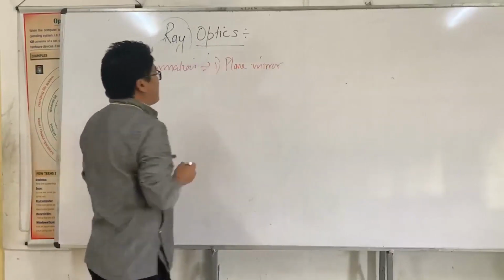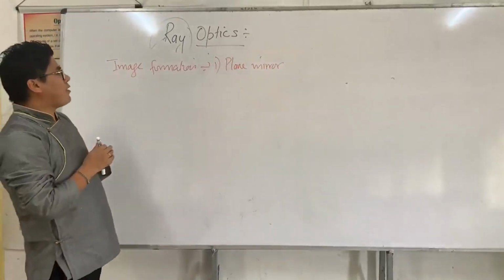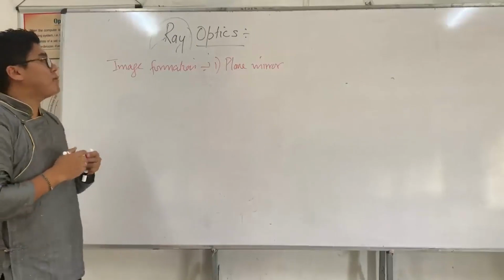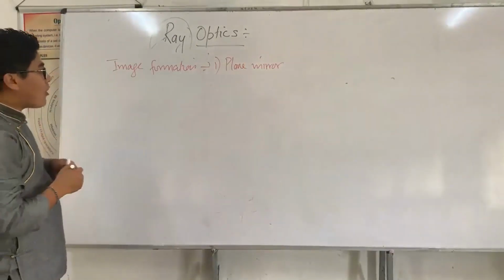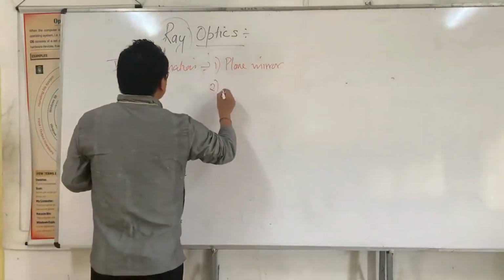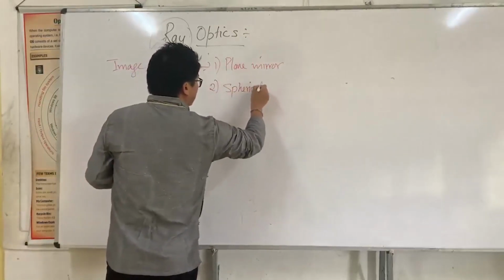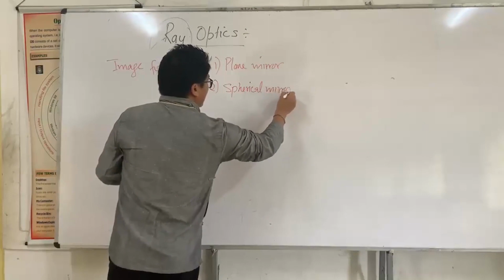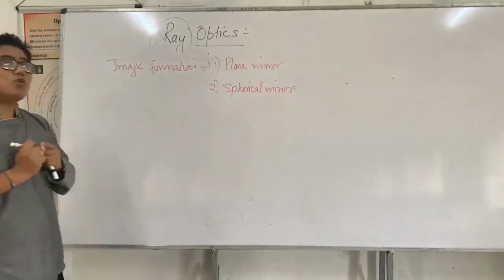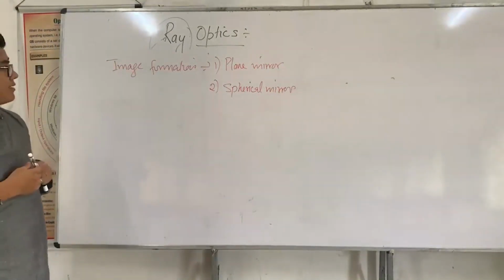Normally speaking, we have two types of mirror. One is called a plane mirror. Another one is called a spherical mirror. These are the two types of mirror.